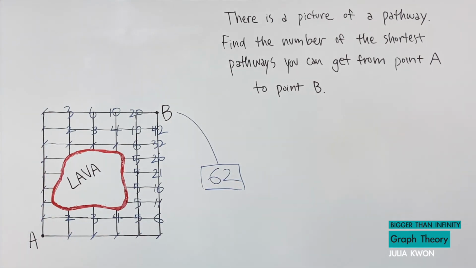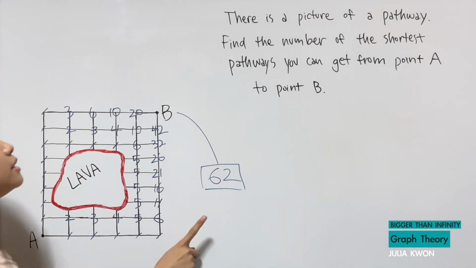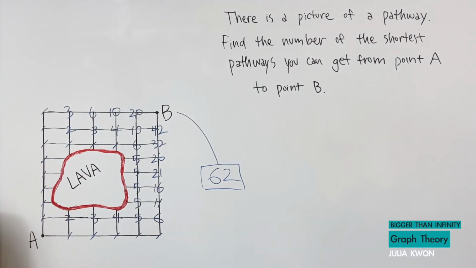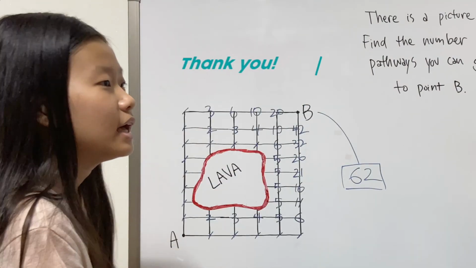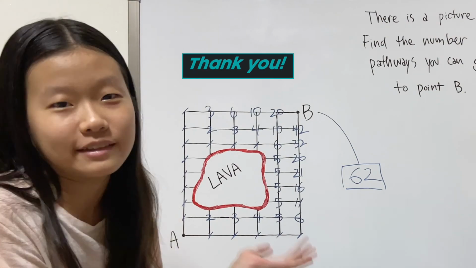Am I right? Yes, I am. So that would be the number of ways you can get from point A to point B by using the shortest pathways. 62 ways.